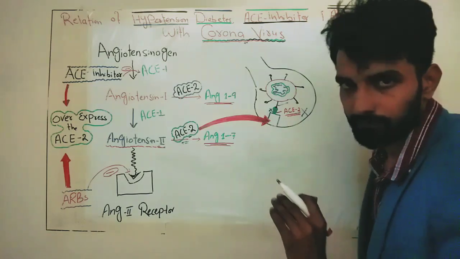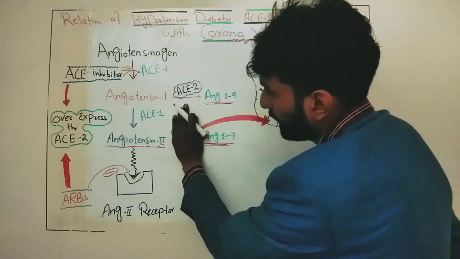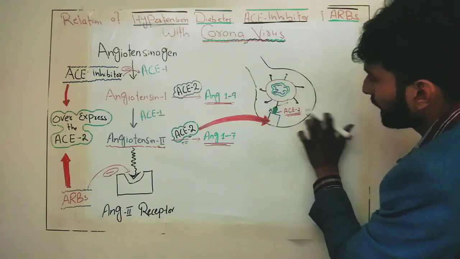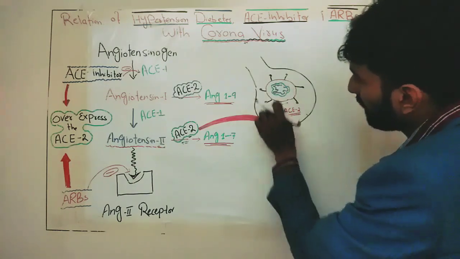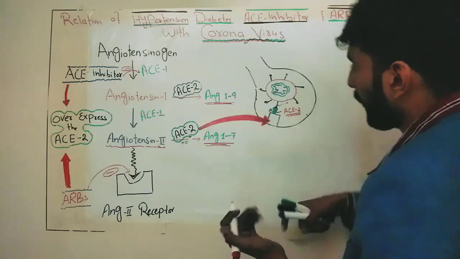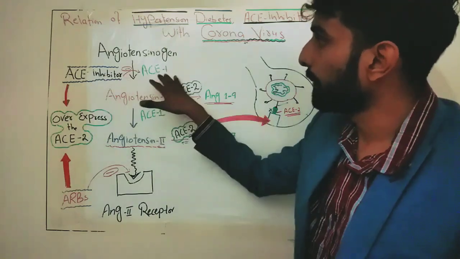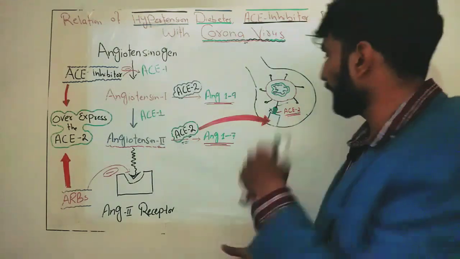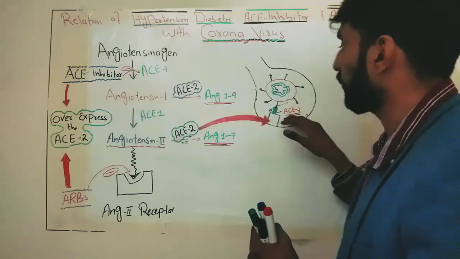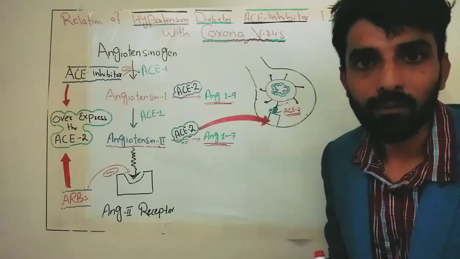Now let's see. It is thought that if we block this ACE2 receptor, the coronavirus will not be able to attach to it, and so it will not be able to get into the cell. So most people think that these ACE inhibitors, which inhibit ACE1, might also block ACE2. And if ACE2 is blocked, the coronavirus will not be able to get into the host cell.